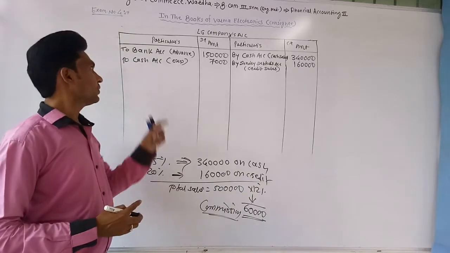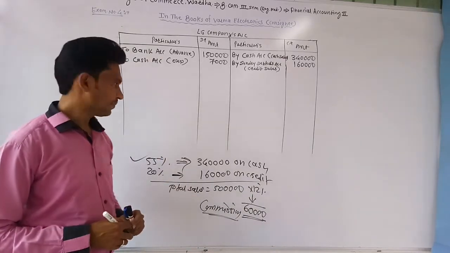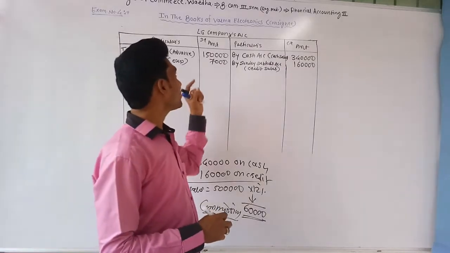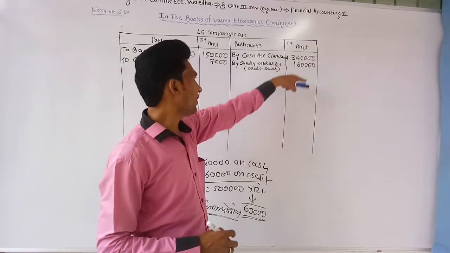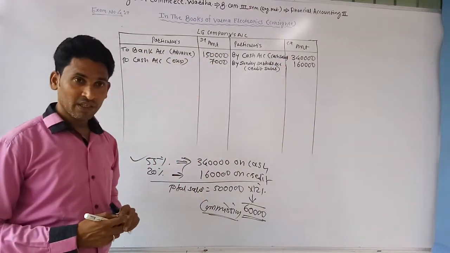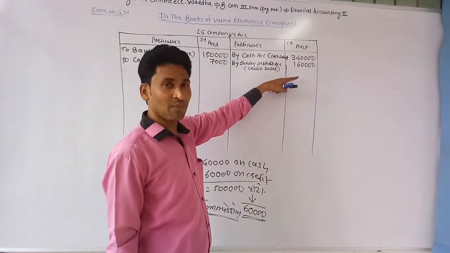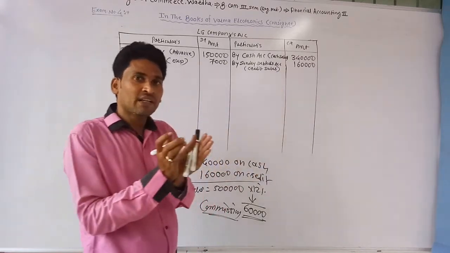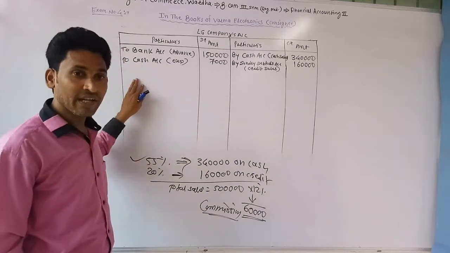Okay, so Verma Electronics passes the journal entry for its own commission. Now commission is decreasing the amount which Verma Electronics has to pay to the LG company. So all the payable amount is written at the credit side of consignor's account. It means the transactions which are decreasing the payable amount are recorded at the debit side.